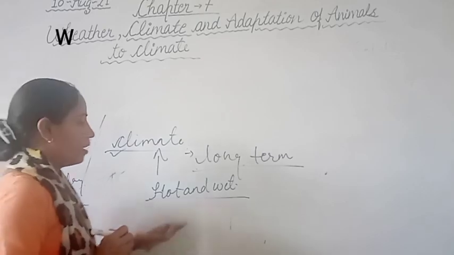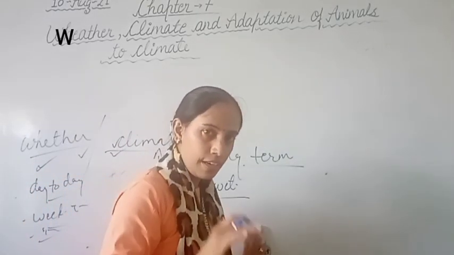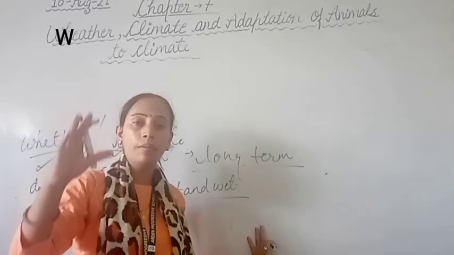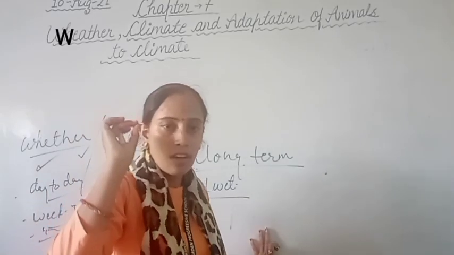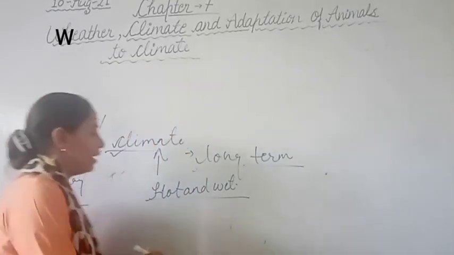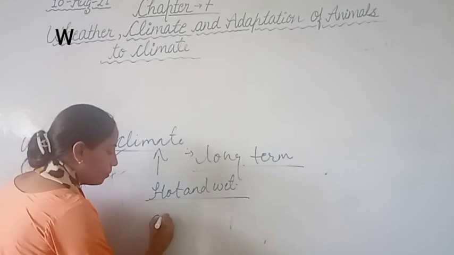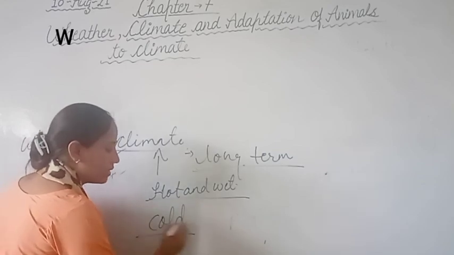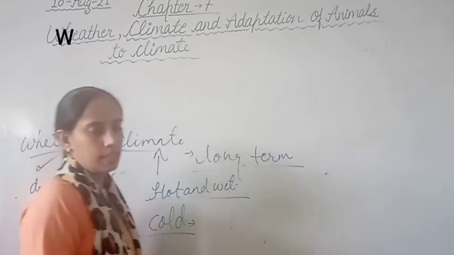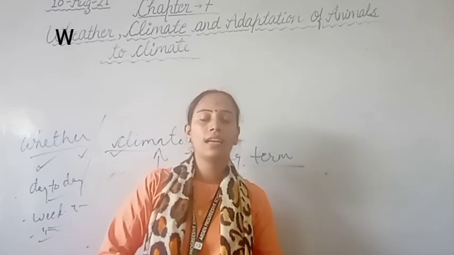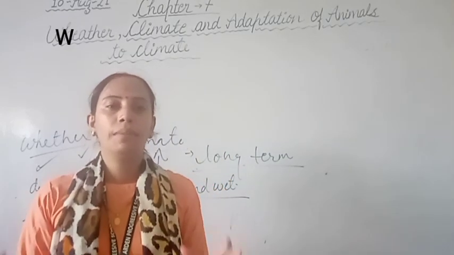If there is some place where in most cases it is permanently cold, we can say the climate of that particular place is cold climate. In this way we define the climate of a particular place.